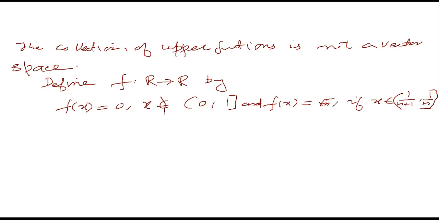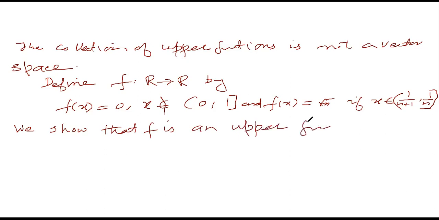because whenever x is approaching 0, whenever n is approaching infinity, this will be an unbounded function. But we will see that this function is an upper function, and we will see its integral also exists. We show that f is an upper function. So for this, we have to show that this f has a generating sequence.